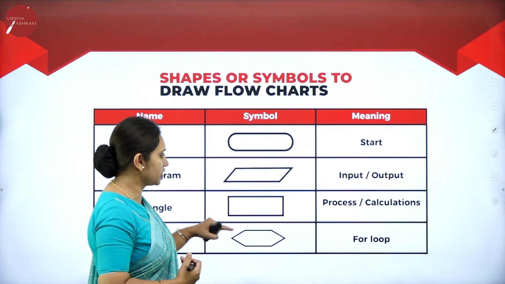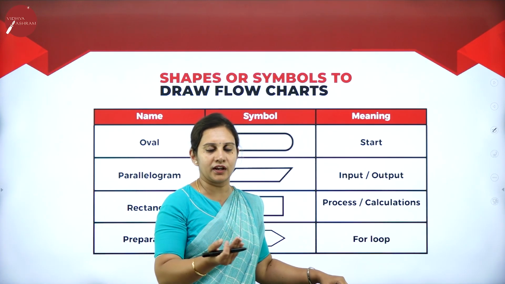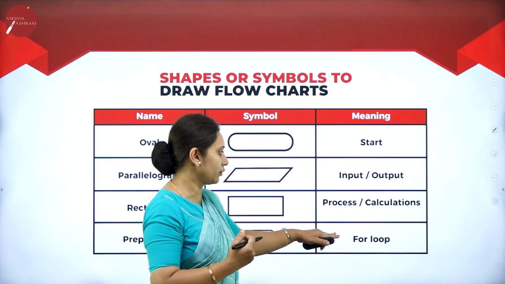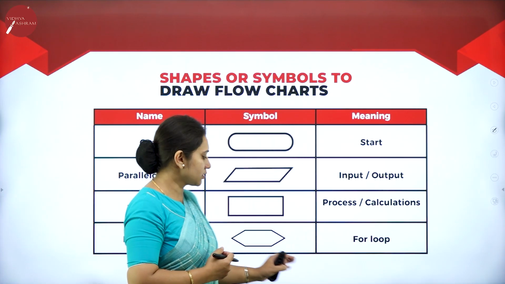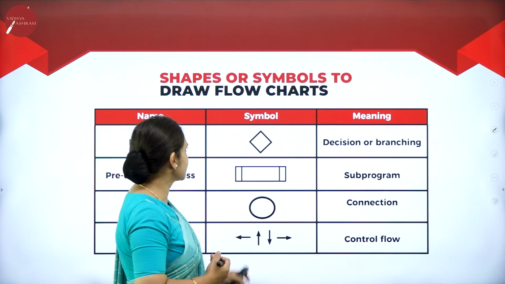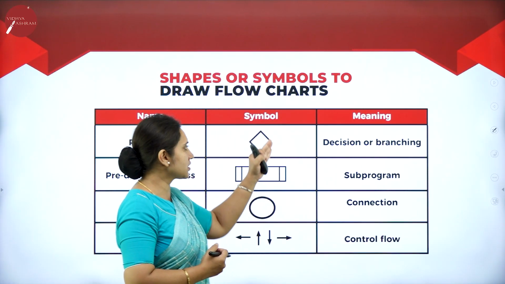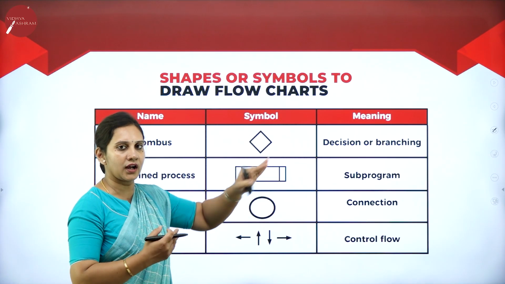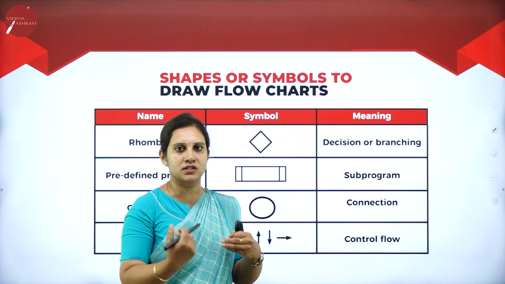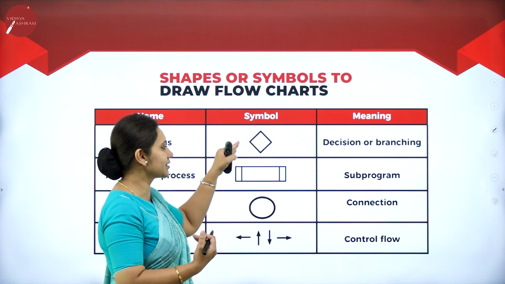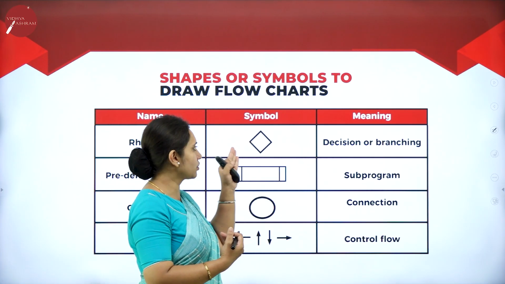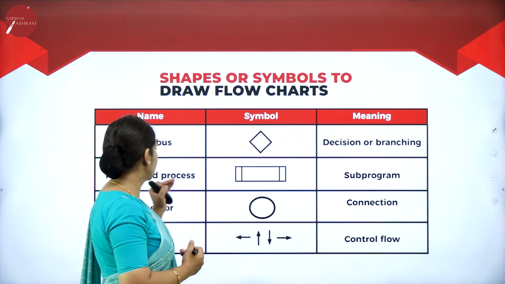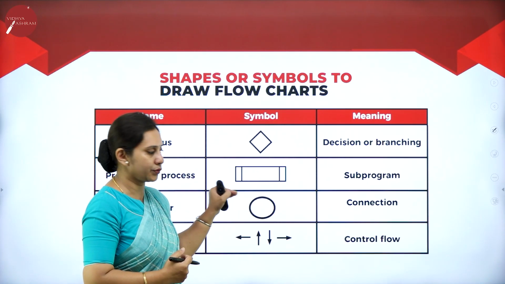And we have a preparation symbol for the loop. In upcoming sessions, you will be learning what exactly flow control and the for loop statements are. So this is the symbol it represents. Next we have a rhombus. Rhombus is for a decision or branching, again true or false; it has to decide exactly. You can call it a rhombus or a diamond symbol. Next we have a predefined process.